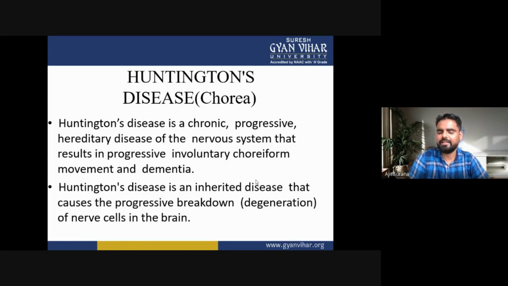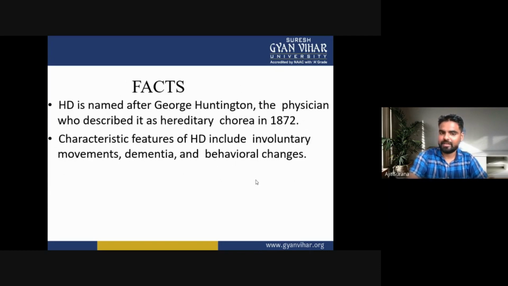These are the inherited diseases that cause the progressive breakdown or degeneration of the nerve cells in the brain. So this is the definition of Huntington disease or chorea. It is a chronic, progressive, hereditary disease of the nervous system that results in progressive, involuntary choreiform movements and dementia. Now the facts related to Huntington disease.